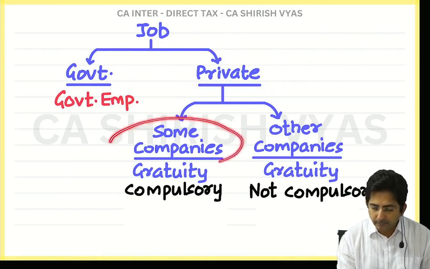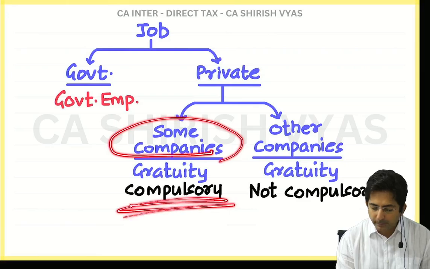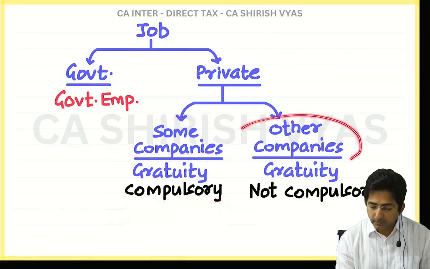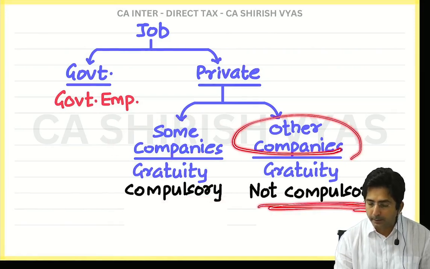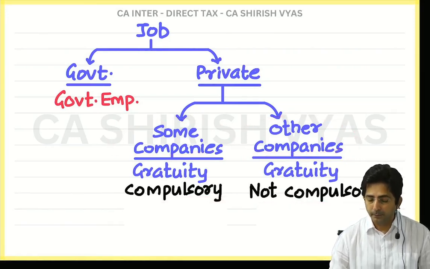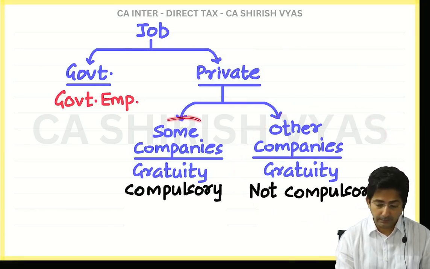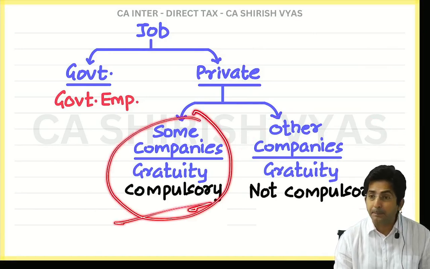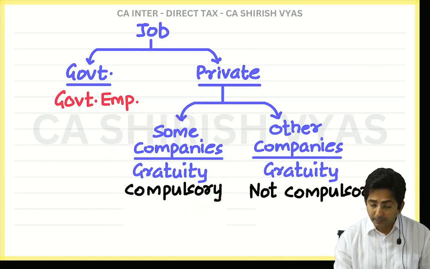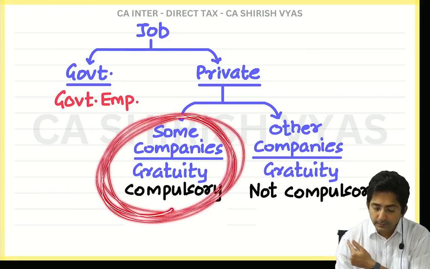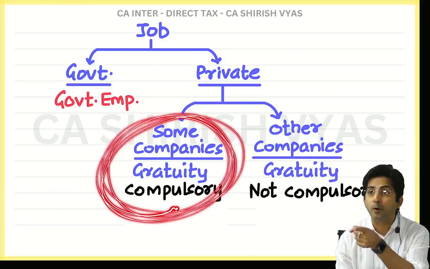There are some companies where gratuity payment is compulsory, but there are other companies where gratuity payment is not compulsory. That means in these companies the Payment of Gratuity Act doesn't apply. But in these companies the law is applicable, and if you work in these companies you are called a POGA employee.